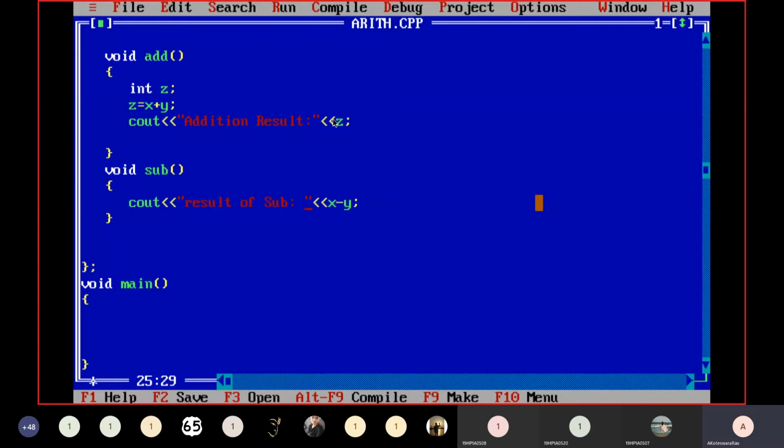Result of subtraction we can print in this way. Like this you are allowed to perform all your required operations in that class. You please follow me and observe in what way I am defining the instructions and implementing the code.